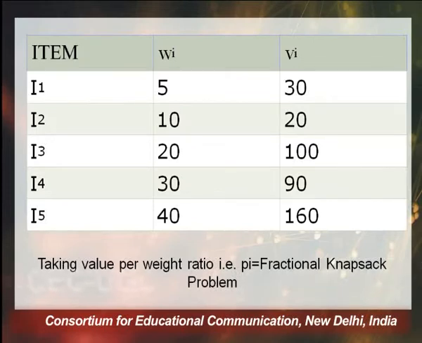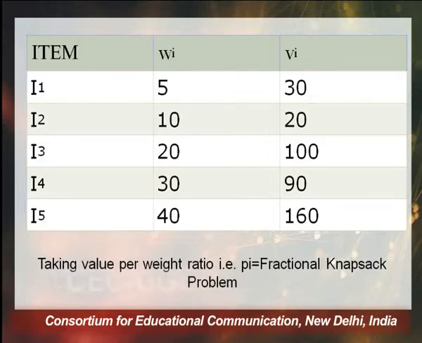Now one thing which is very important here is that you need to optimize only one parameter. We will not be optimizing two parameters parallelly or simultaneously. Here we will be focusing on the optimization of the parameter small w, or wi, we can say. So we will be focusing on having maximum wi, and please remember all these items are available in single pieces. That means we cannot keep on adding item I1 and so on and so forth.